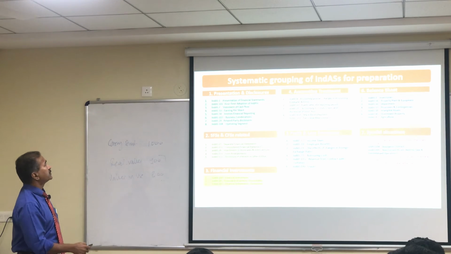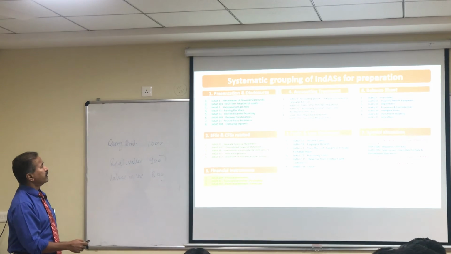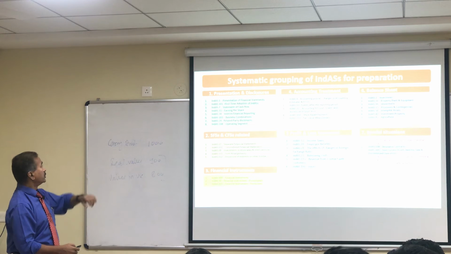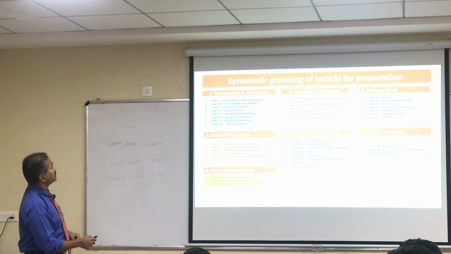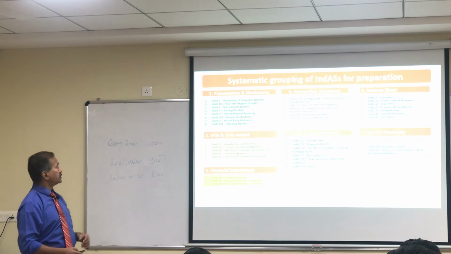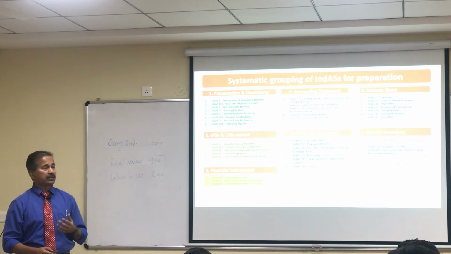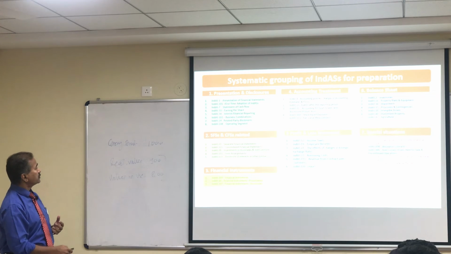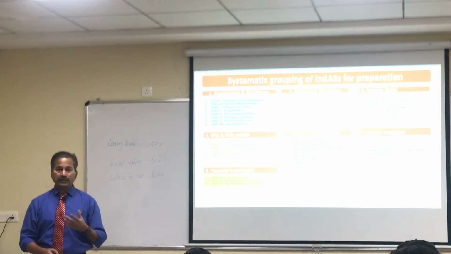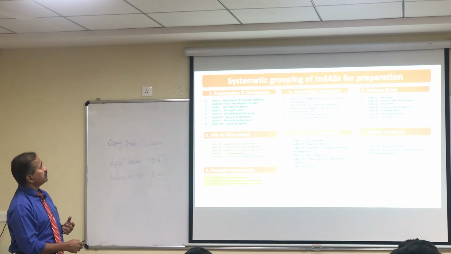Then what I have also done is a systematic grouping of Ind AS for preparation. So these are the 8 standards that would fall into the category of presentation and disclosure. These 5 would fall into the category of separate financial statements and consolidated financial statements. These 3 that we have discussed already will fall into the category of financial instruments. These 5 will relate to the accounting treatment.